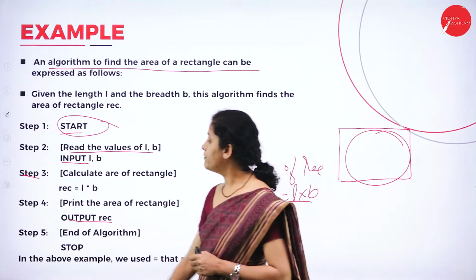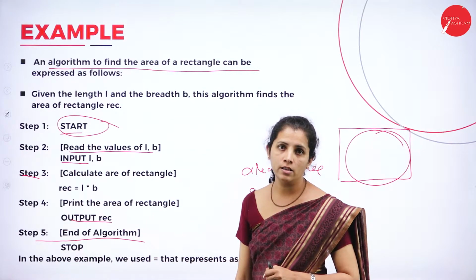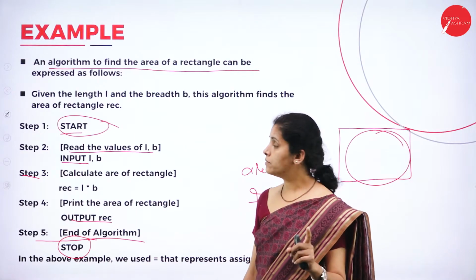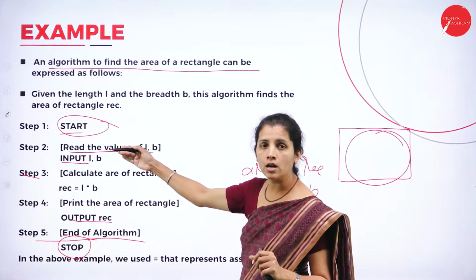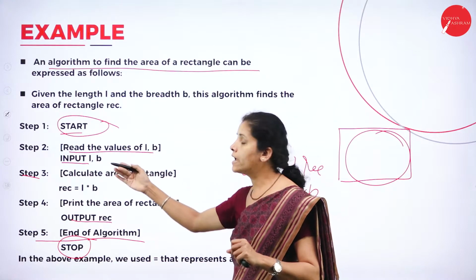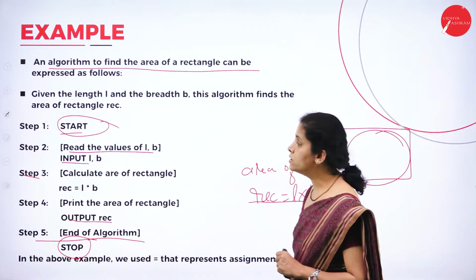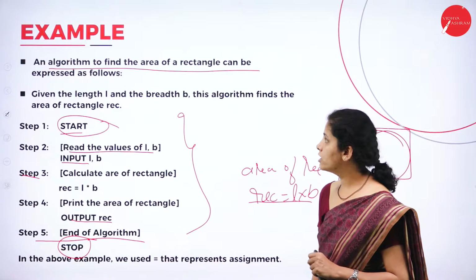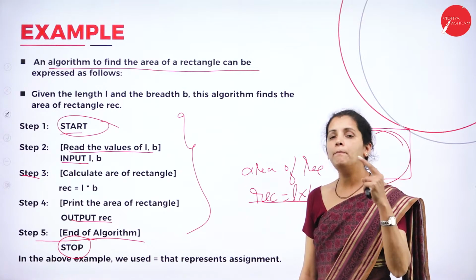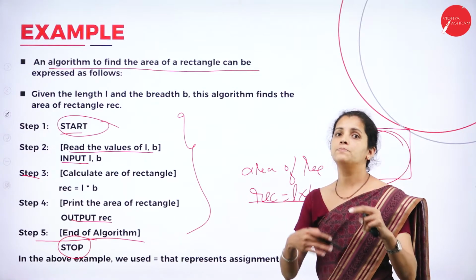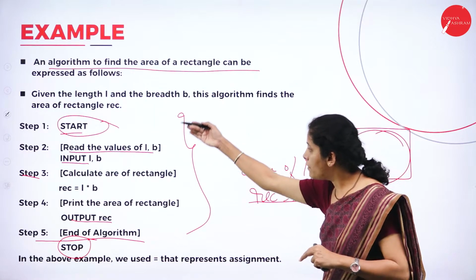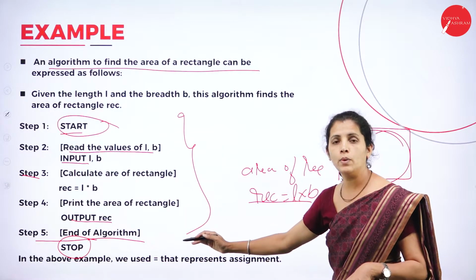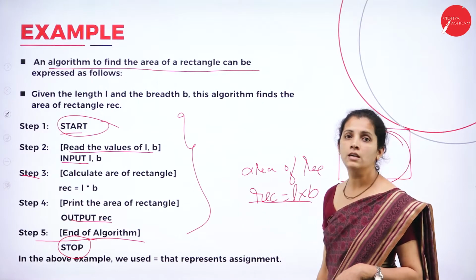And in step 5, I'm going to end my algorithm. So it is stop. Here I specify these many steps I require to calculate the area of a rectangle. So this is a step by step finite number of instructions. In my algorithm, I define step by step what my next step is after each step. I have a finite number of procedures, so it is not infinite. I know when to start and I know when to stop. So it is a finite number of steps.